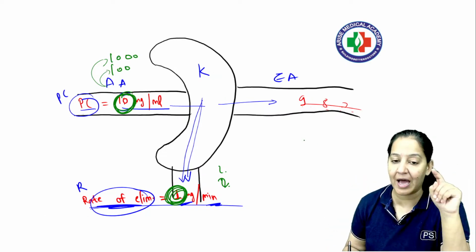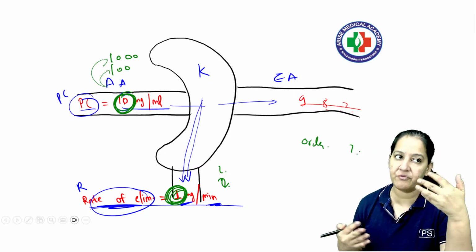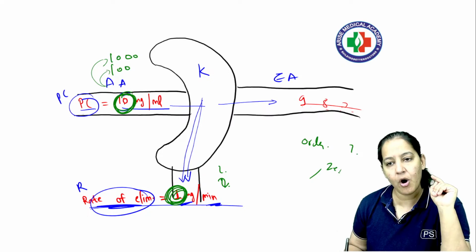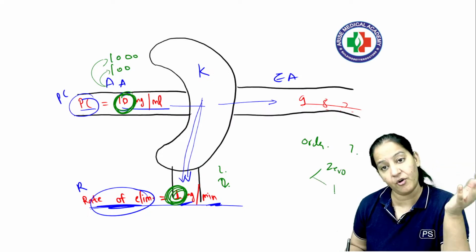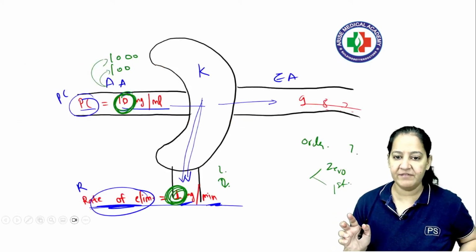Your answer should be, ma'am, what is the order of kinetics this drug follows? Different drugs follow different order of kinetics. Does it follow zero order? My answer will be different. Does it follow first order? My answer will be different. Right? So one by one we will take the two scenarios.